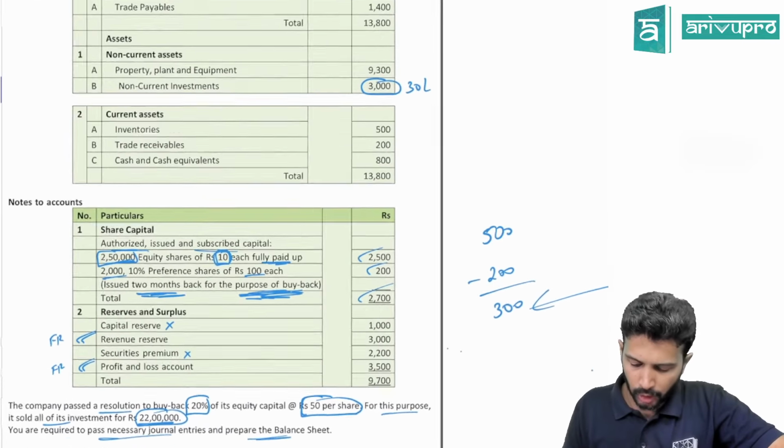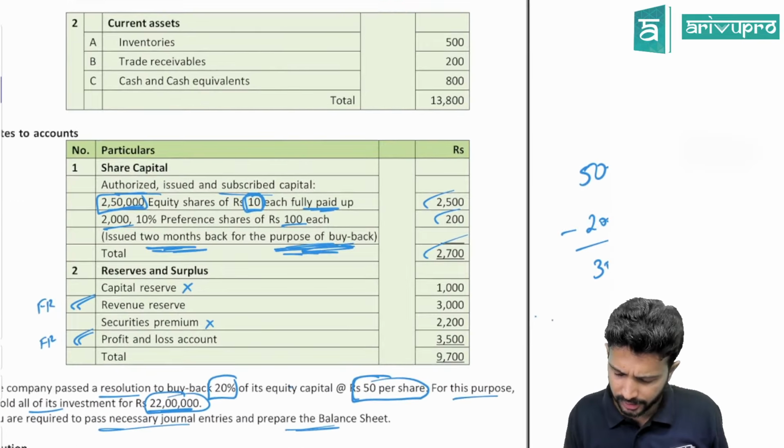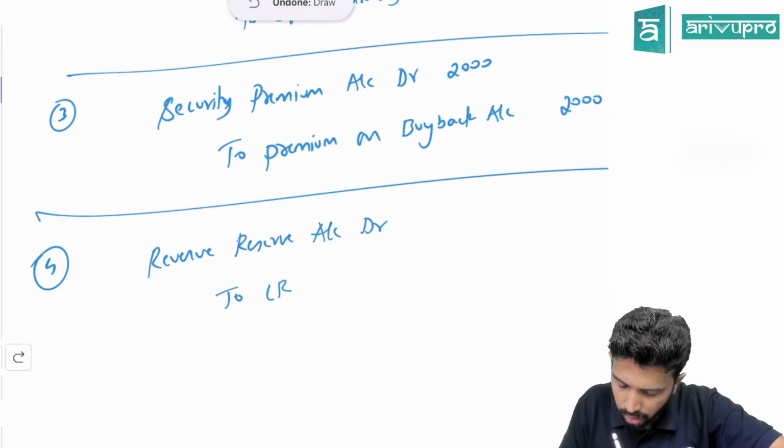All right. So now the creation of CRR amount is clear. So from what will you create CRR? Either you can use revenue reserve or P&L. So the entry is revenue reserve balance will reduce. So the entry will be revenue reserve account debit to CRR account, or we write the full form only better, to capital redemption reserve.